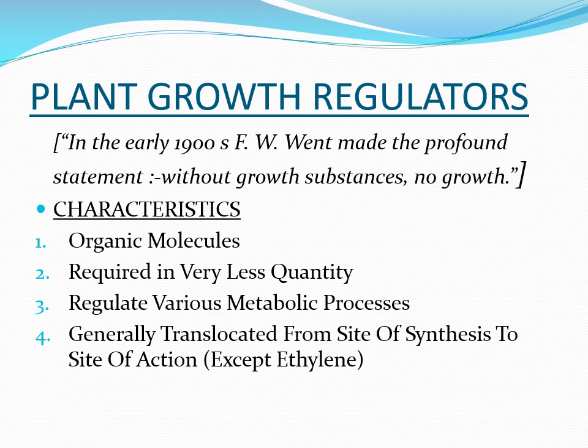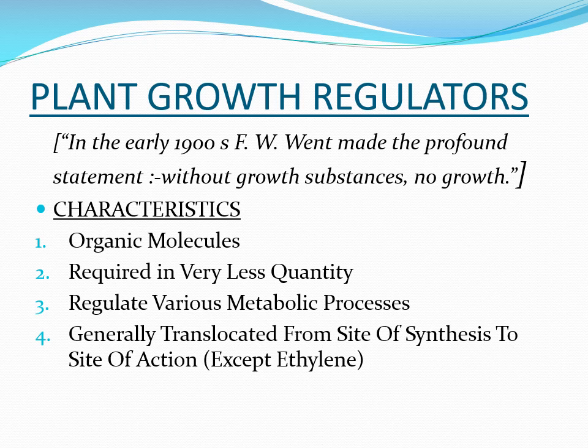Since these plant growth regulators act as signals, they only regulate, so they are required in very small quantity. They are organic molecules and they are generally translocated from the site of synthesis to the site of action. That is, they are synthesized in one part of the plant and they regulate the physiological activity at some other part of the plant.